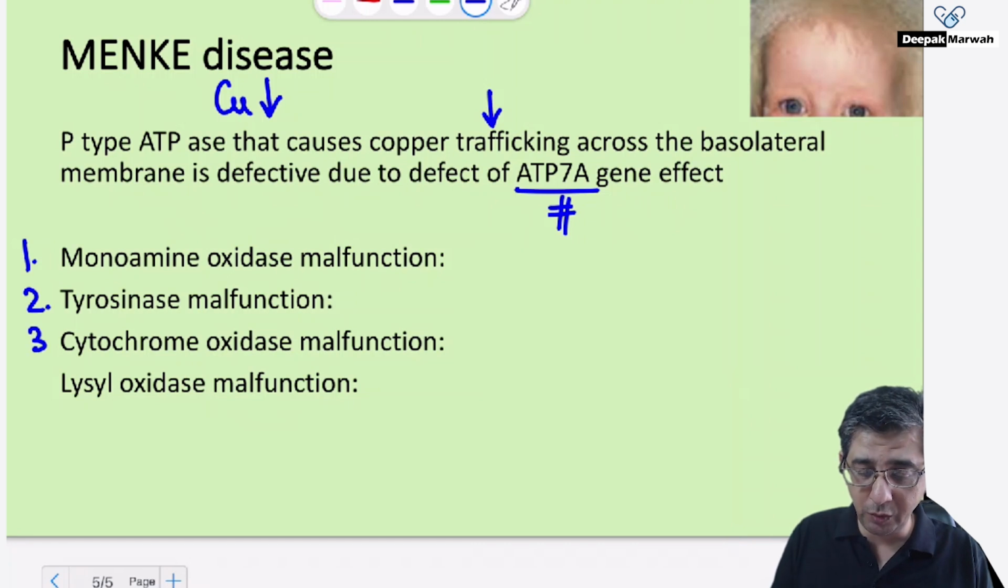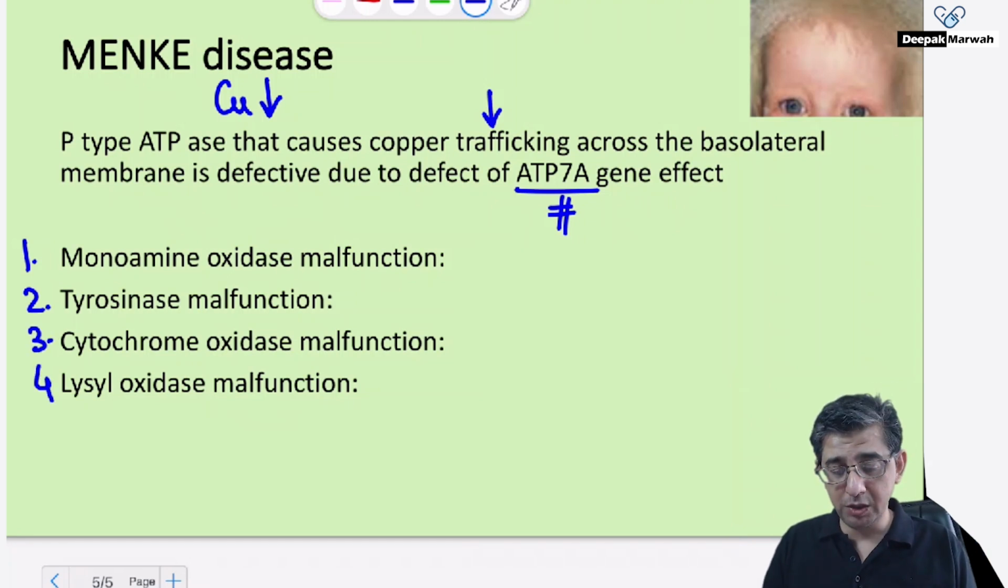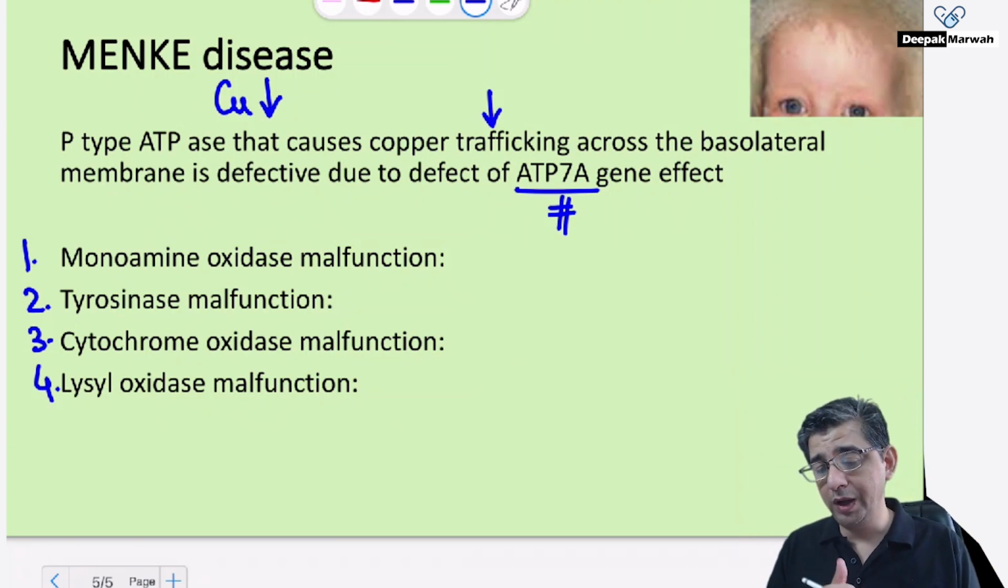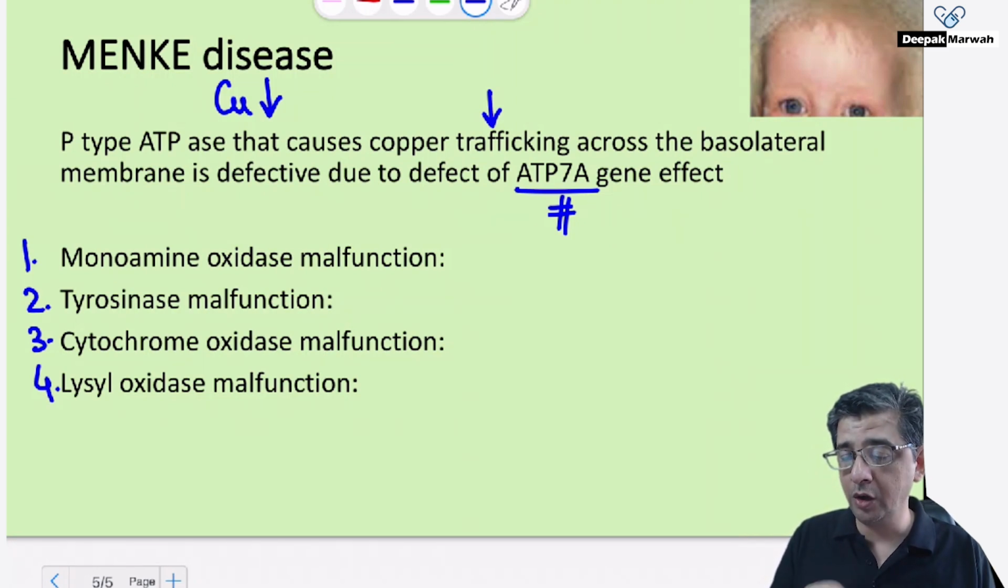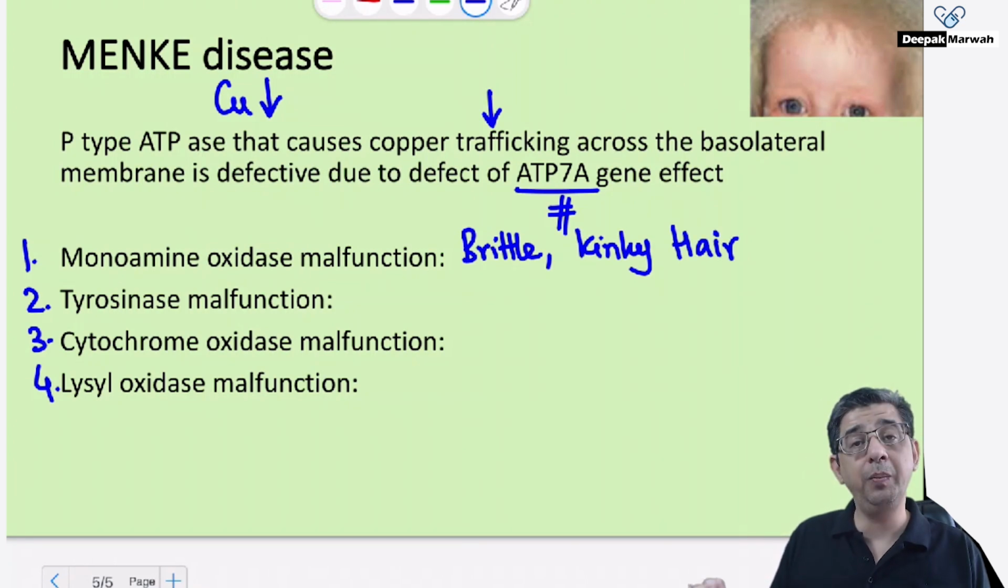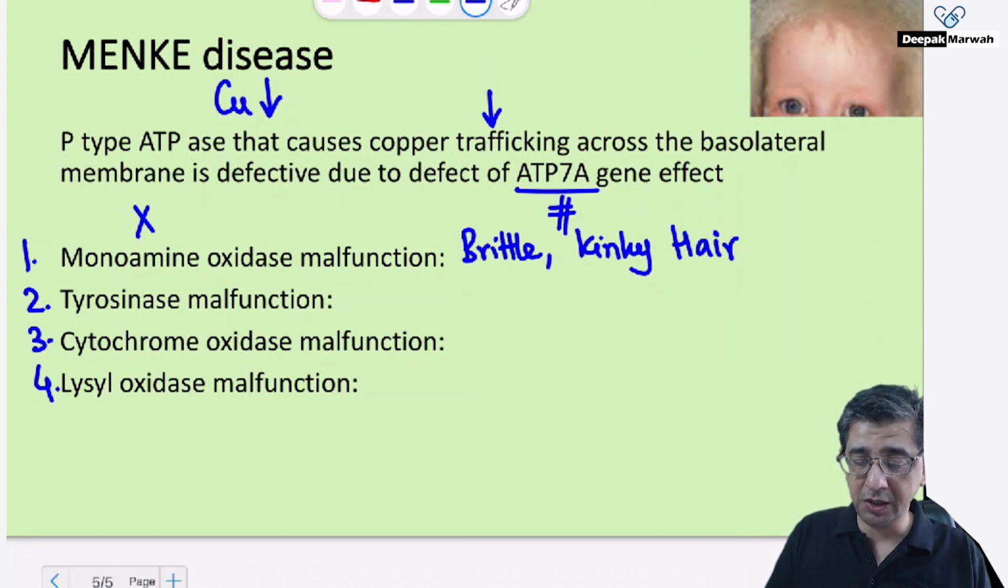So let's have a look at what enzymes can be affected, because you can link this with biochemistry. Copper plays a very important role in functioning of monoamine oxidase. Now, because copper is not there, this will malfunction. So let's look at the manifestations. You can very well see on the slide, this child will be having what will be written classically as brittle kinky hair. And yes, the pattern of inheritance of this is X-linked recessive. So the question will describe a boy.